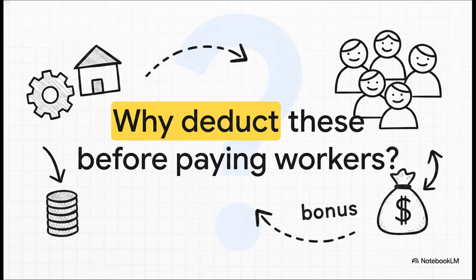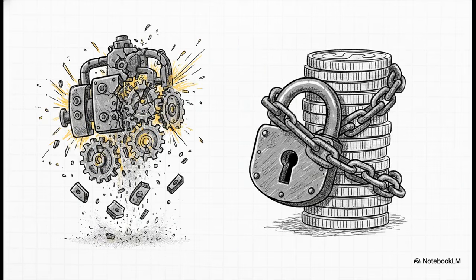Now, putting on our critical thinking hats for a second, we really have to ask, why deduct these exact items first? Why do they get priority over the worker's bonus? Well, the key takeaway here is that the company never actually earned that full gross profit to begin with, not in a freely usable way anyway. Taxes, the physical wearing down of essential machinery, these were ironclad obligations committed way before any true profit could be realized. If the factory floor is literally grinding into dust, you have to account for that before handing out rewards.